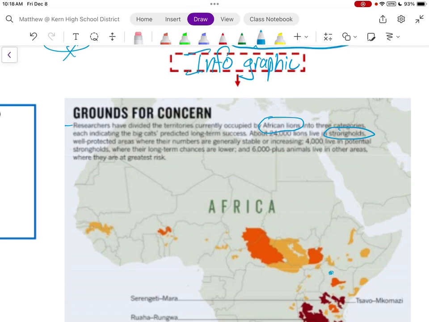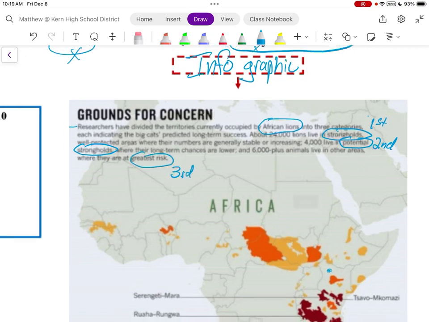That's our first category. 4,000 live in potential strongholds, where their long-term chances are lower. That's our second category. And 6,000 live in other areas where they are at greatest risk. That's our third category.